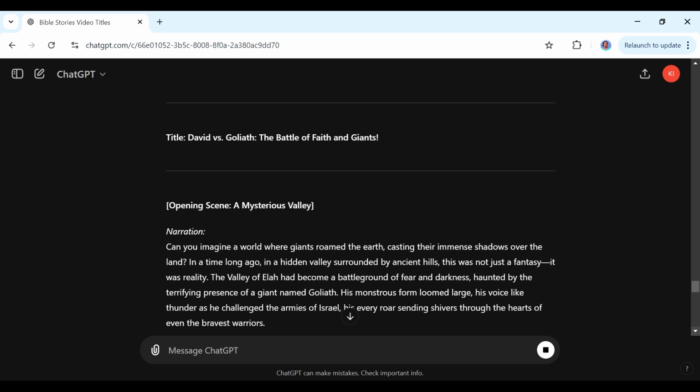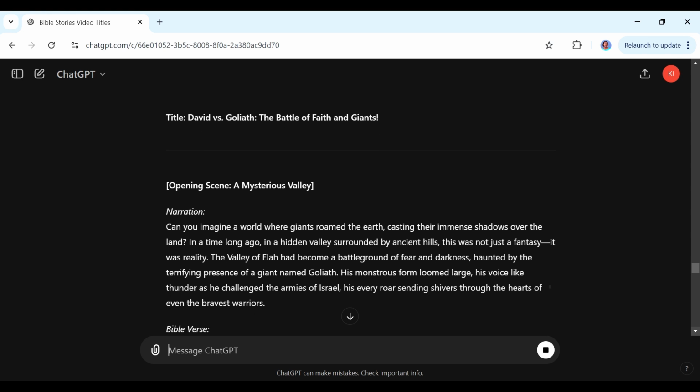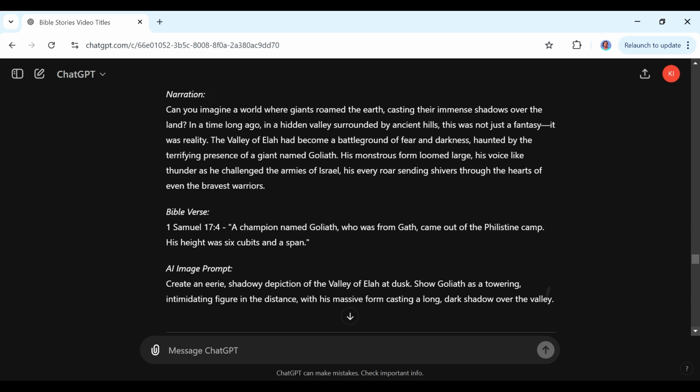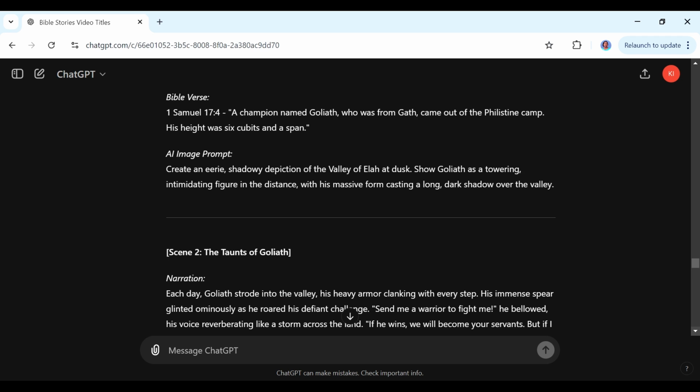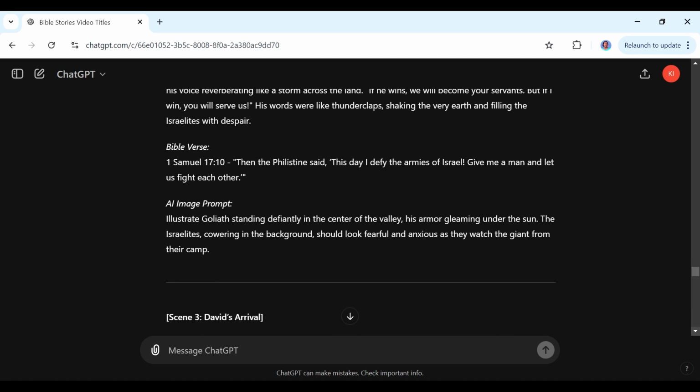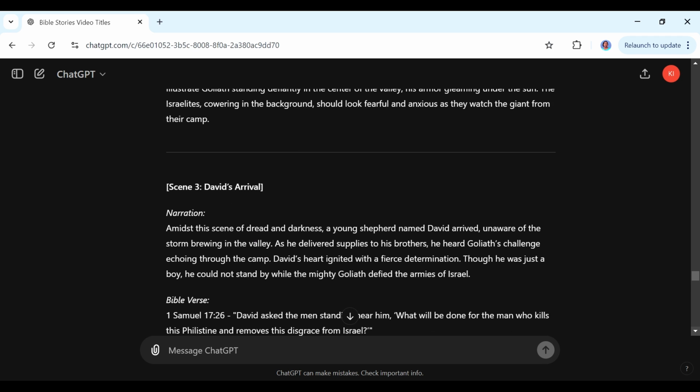Okay, so this is what ChatGPT has generated for us. So we have the title, and then we have the opening scene, and then we have the narration. We also have the Bible verse from which this is coming from, and then we have the AI image prompt. Okay, going to the second scene, we have the title there of the scene, and then we have the narration, we have the Bible verse, and another AI image prompt, and then it goes on and on.